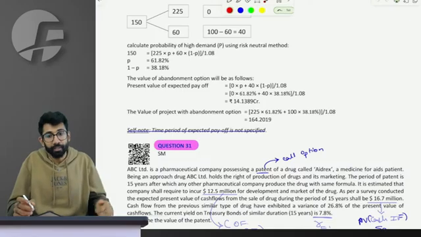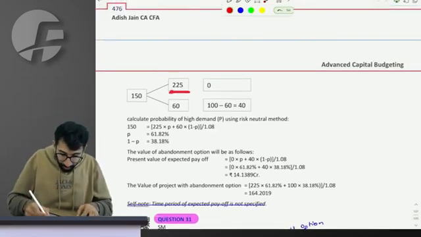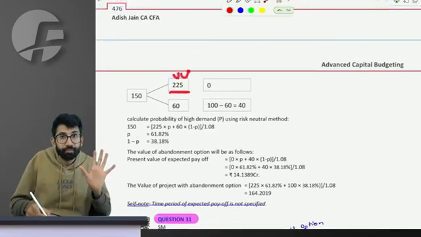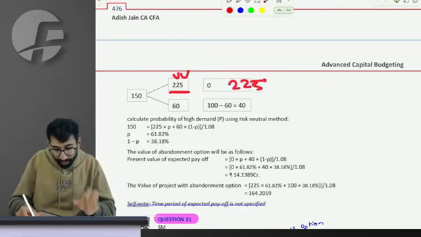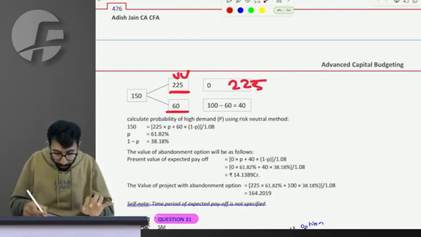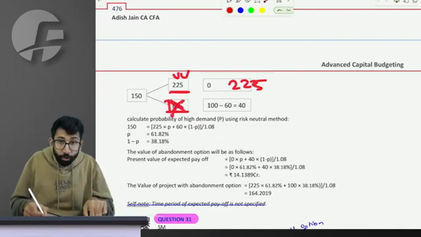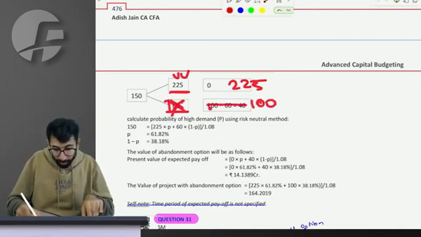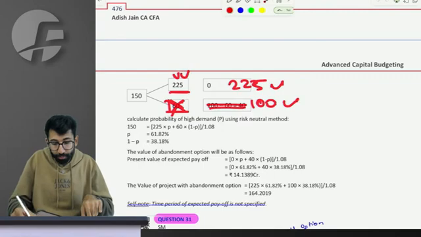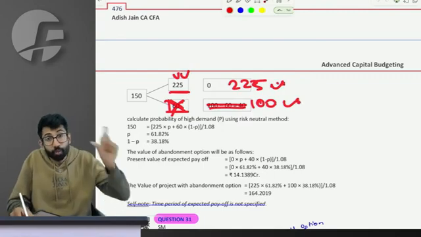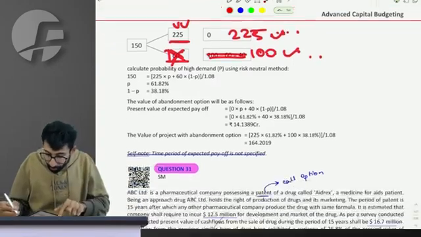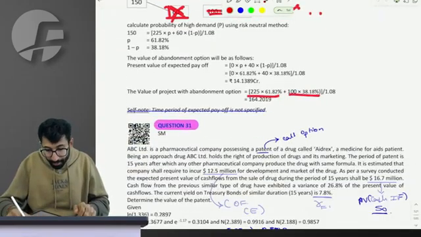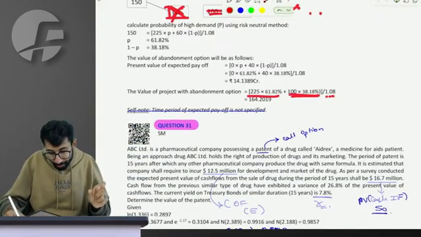Another way to think: if the value of the asset becomes 225, I sell it for 225. If the value of the project becomes 60, with the option I'll be able to sell the project for 100. Do you agree? With the option, the future cash flows from the project are 225 and 100, 225 with this probability, 100 with this probability, divided by 1.08.